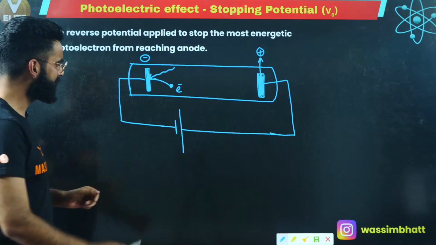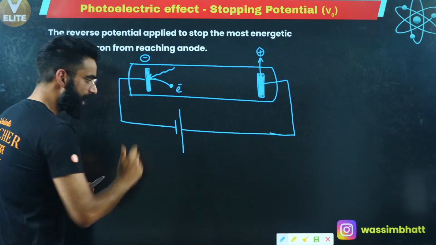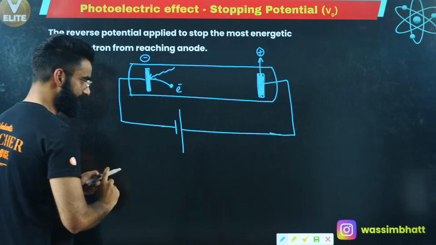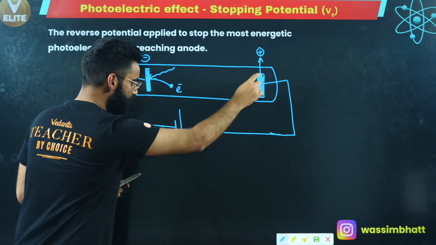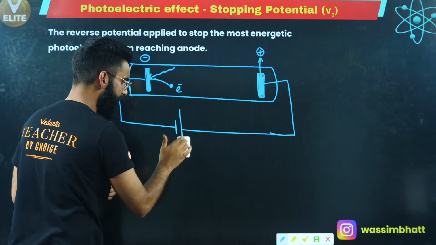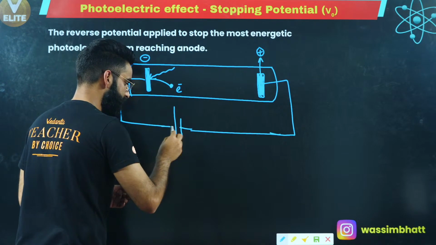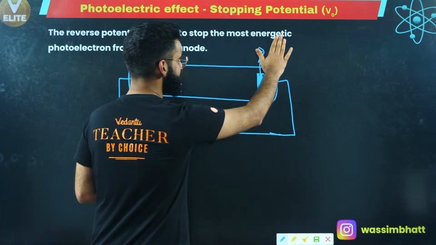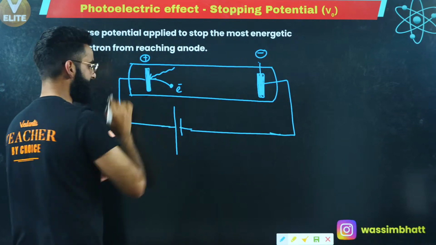Now people, if I change the polarity of the battery, see what is going to happen. This rod over here was connected with the positive plate. Now I'm changing the polarity of the battery, like this, positive, negative. Can I say this rod over here will get negative charge, and this rod over here will get positive charge?